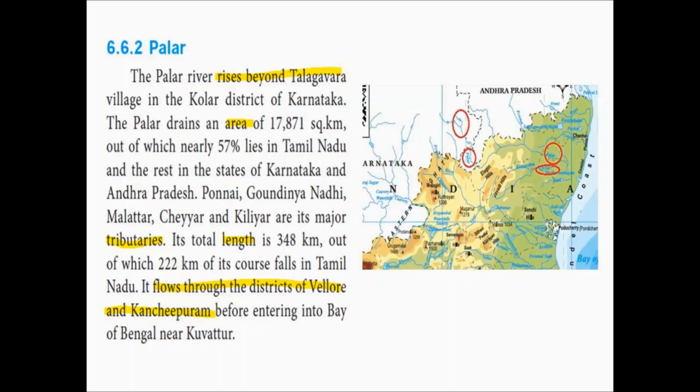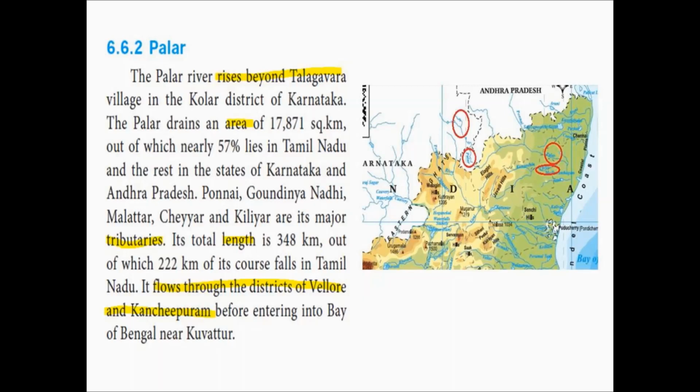Out of the total area covered, about 57% lies in Tamil Nadu and the remaining 43% lies in the states of Karnataka and Andhra Pradesh. Ponnai, Gaundinya Nadi, Malatar, Cheyyar and Kiliyar are its major tributaries. So these are the smaller rivers called tributaries and they join the main river Palar.